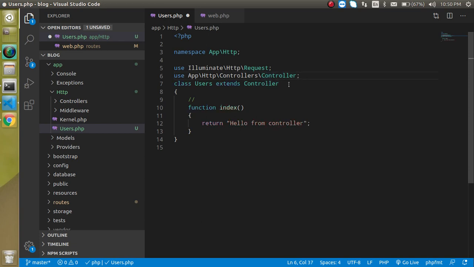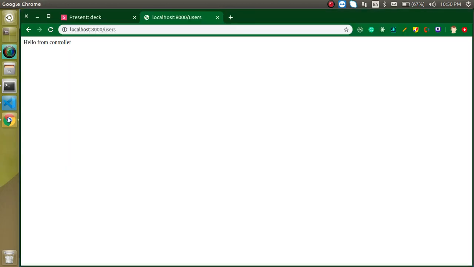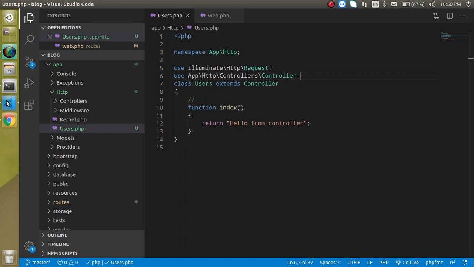Make a semicolon at the end, and now let's try to run it again. Now you can see that this is still working fine. So this is basically the new feature, and we can easily use our controller anywhere in our application.